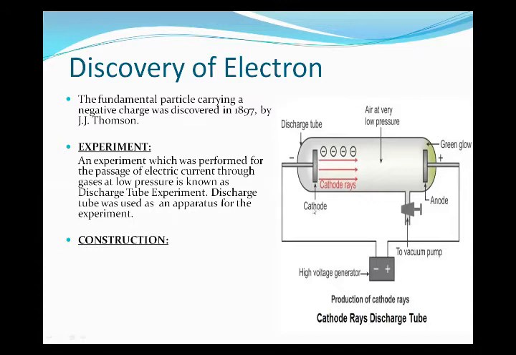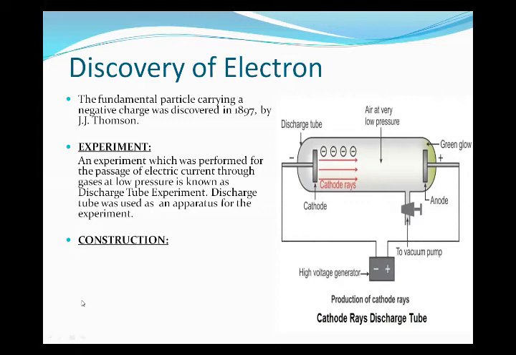One electrode is called the cathode and one is called the anode. The cathode has a negative charge and the anode has a positive charge. Both electrodes are connected through a high voltage battery. There is also a vacuum pump. What is the purpose of the vacuum pump in this apparatus? To release the pressure inside the tube. So this is the construction.